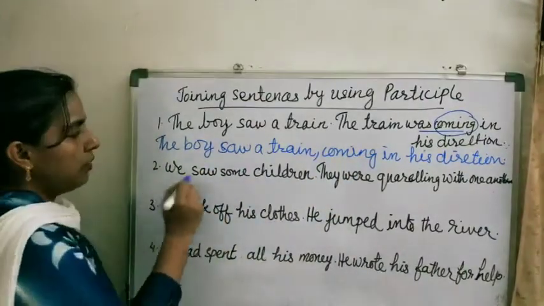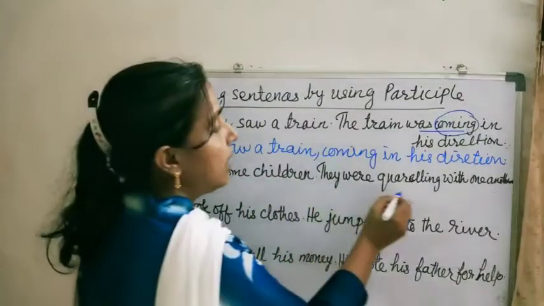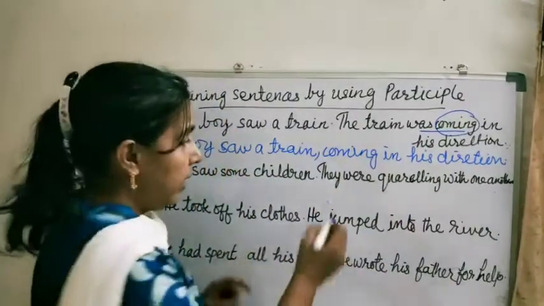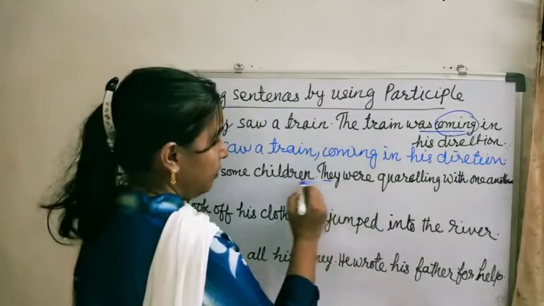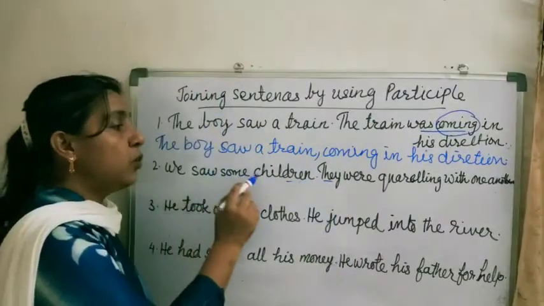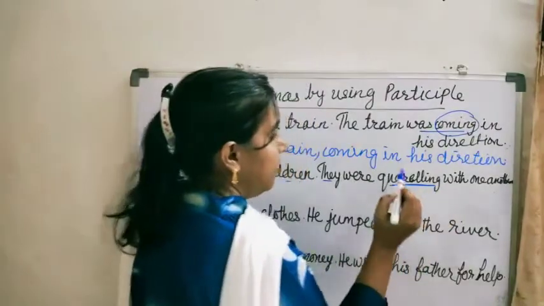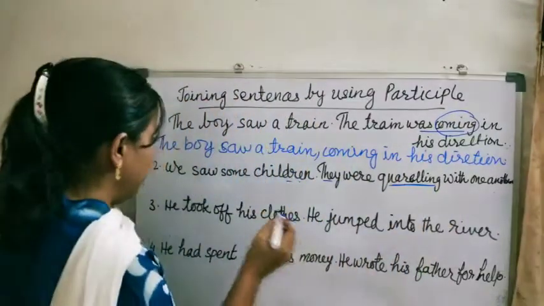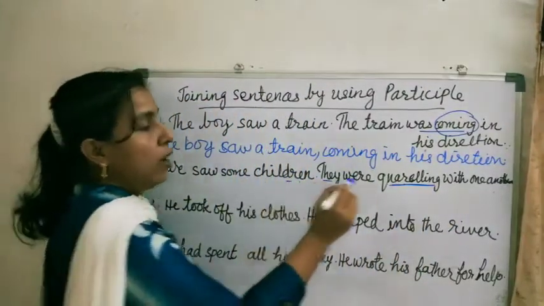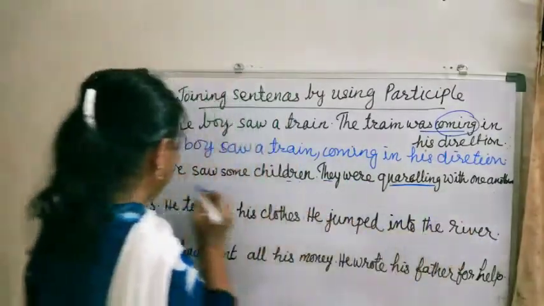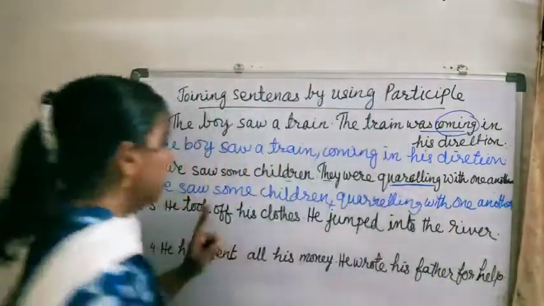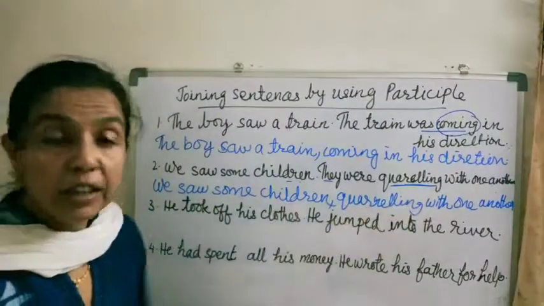And the second one: we saw some children. They were quarreling with one another. The pronoun they refers to children. That is, we saw some children. Now yes, we will take this as a participle. We saw some children quarreling with one another.